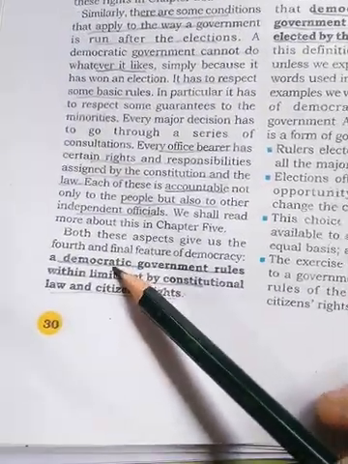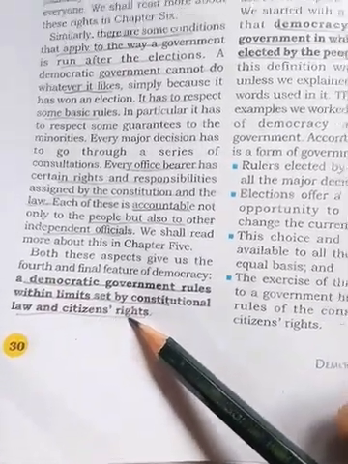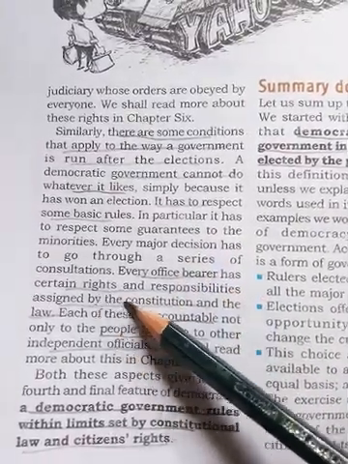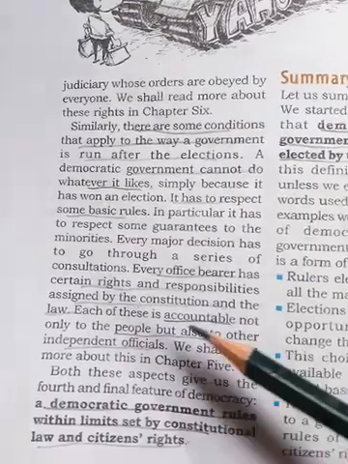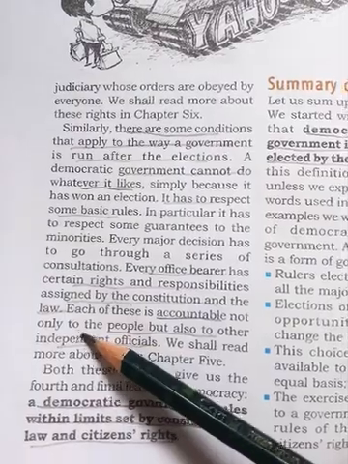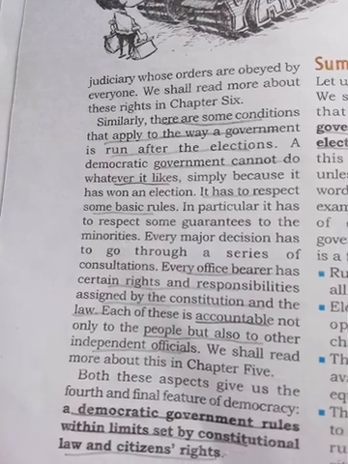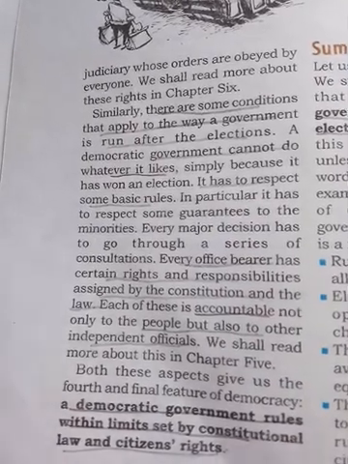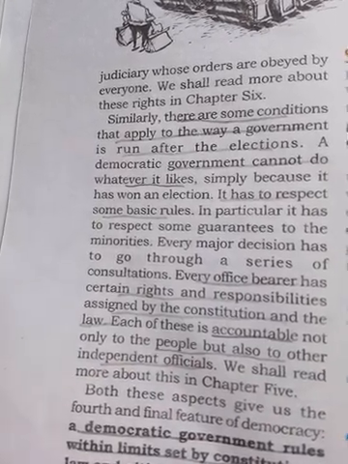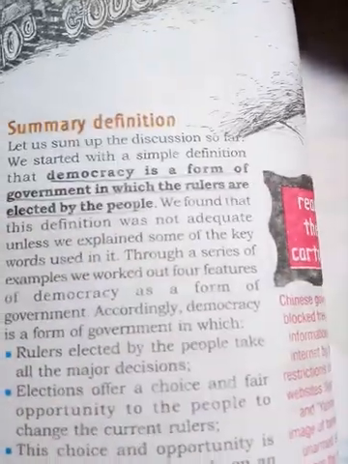Look here, democratic rulers work within limits set by constitutional law and citizens' rights. That means people should get rights. Every office bearer has certain rights and responsibilities assigned by the constitution and the law. Each of them is accountable not only to the people but also to independent officials. We should give some rights to others also, but here they are not given; they are autocratic.